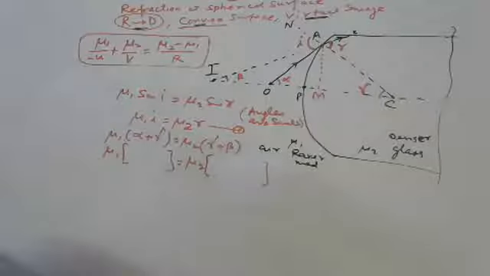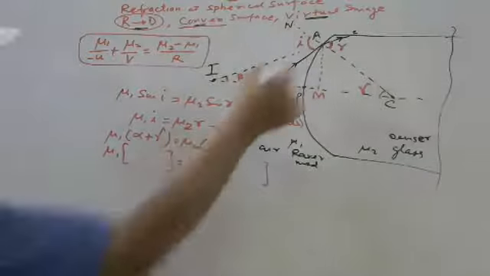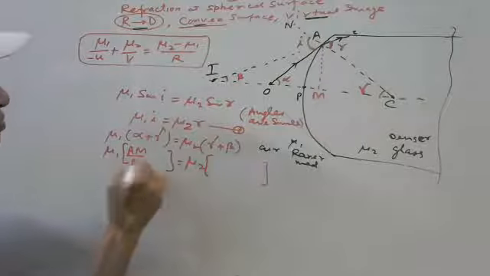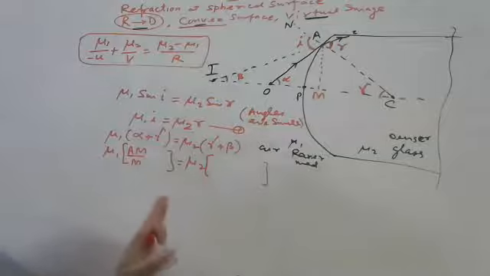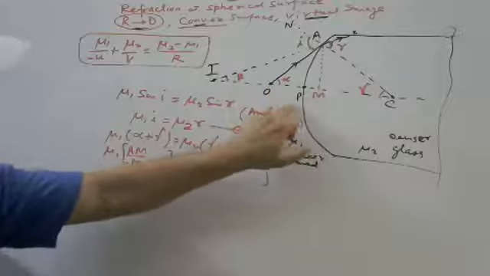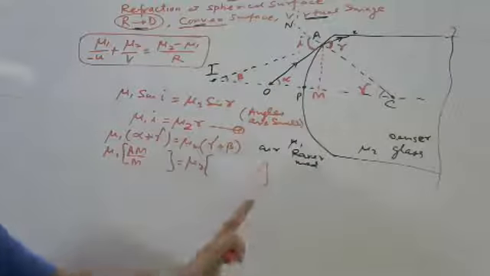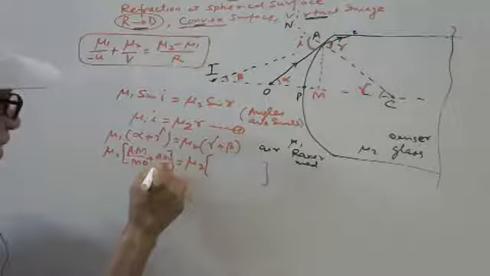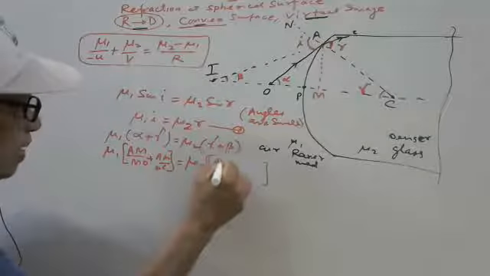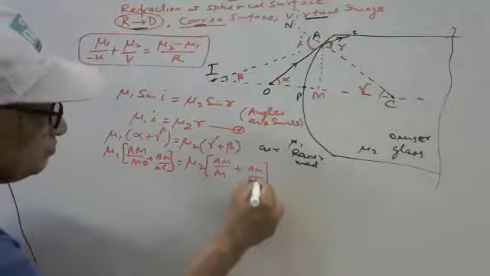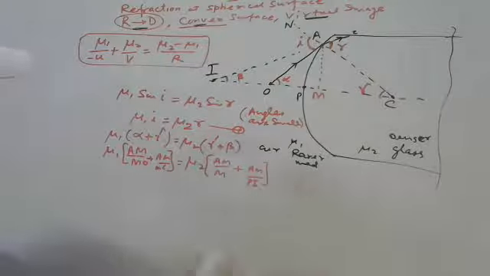What is tan alpha? AM upon PO. If we directly read, we can write, no problem. PM can be neglected, so AM upon MO. MO means here PO directly. You can write directly also, no problem. Tan gamma means AM upon MC here, and tan beta means AM upon MI or PI. AM cancels out.